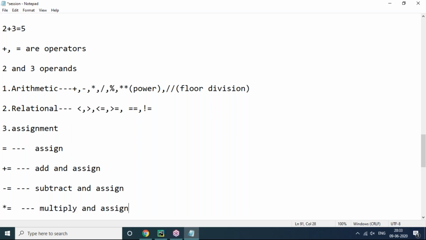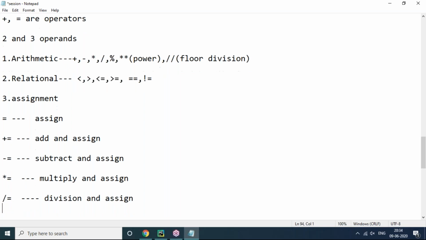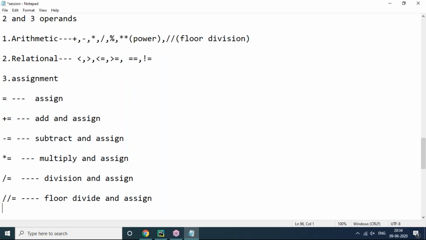Next, divide equals to means division and assign. Next, floor division equals to means floor divide and assign.